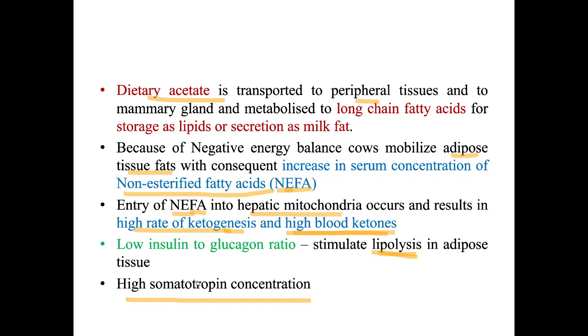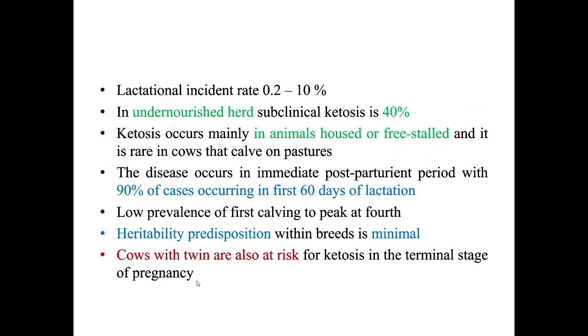So the somatotropin concentration can be higher. Then the lactational incidence rate can be 0.2 to 10%. So whenever a cow is under lactation, 0.2 to 10% of the animals may have ketosis. When an animal is undernourished, subclinical ketosis can be as high as 40%. If the farmer is not feeding their animal properly, then the chance of subclinical ketosis is 40%. So you can imagine it is quite a high number.